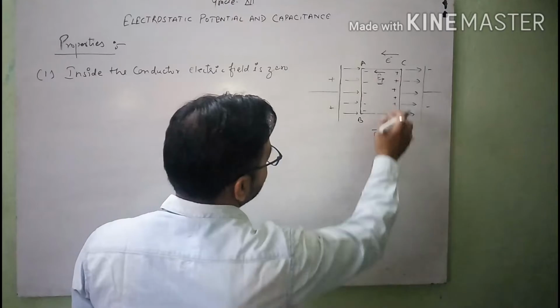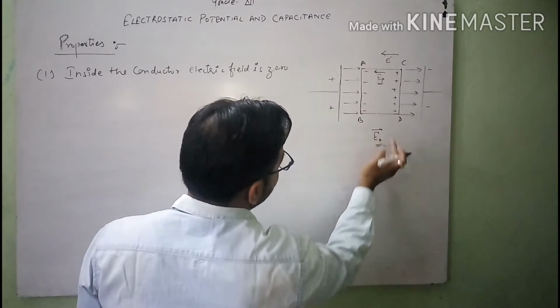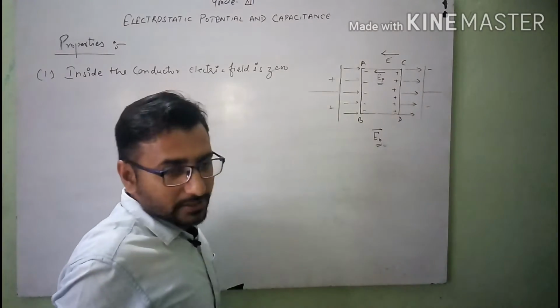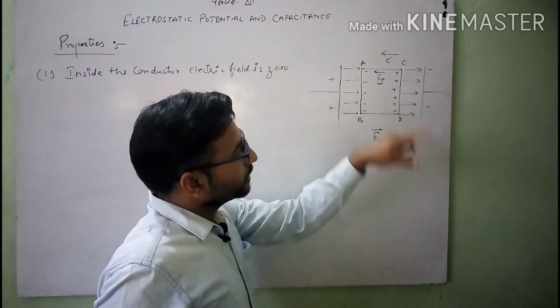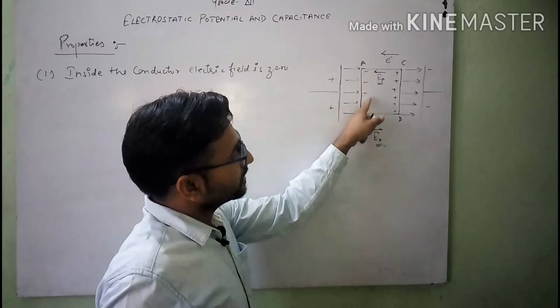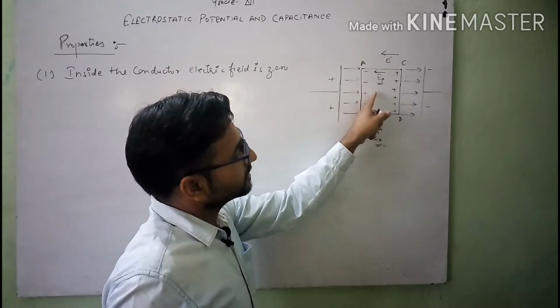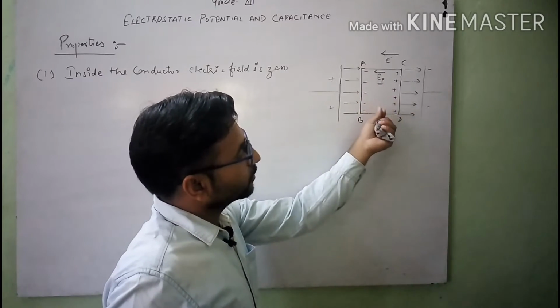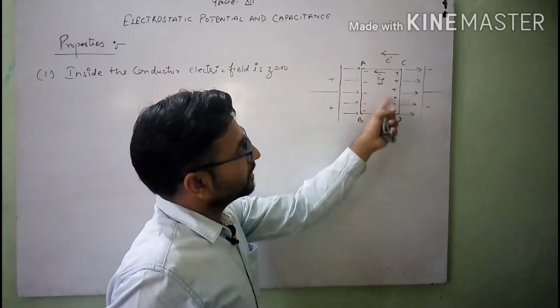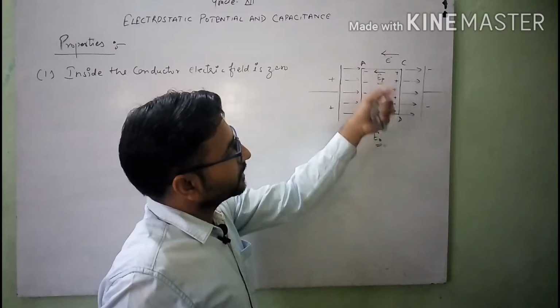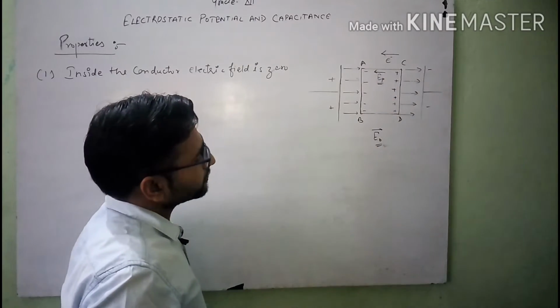It means that when we increase the value of the external electric field, the value of this induced electric field will also increase, because more induction is there, so more charges are there, and due to the large amount of charge inside this terminal, the induced electric field increases.